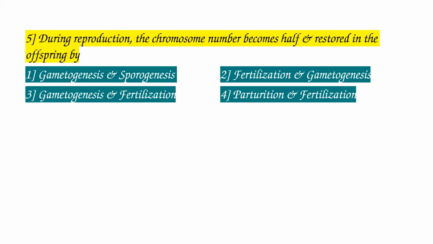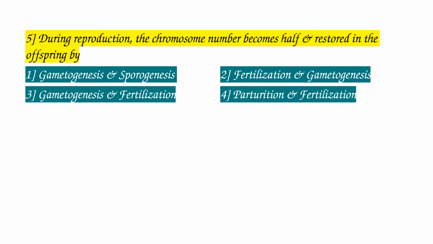Question number 5. During reproduction, the chromosome number becomes half and is restored in the offsprings by: options: 1. Gametogenesis and sporogenesis; 2. Fertilization and gametogenesis; 3. Gametogenesis and fertilization; 4. Parturition and fertilization. So first know the definitions of the terminology given in the options.